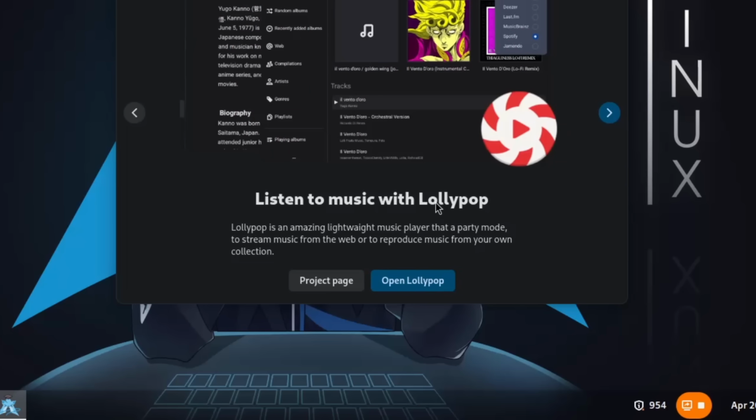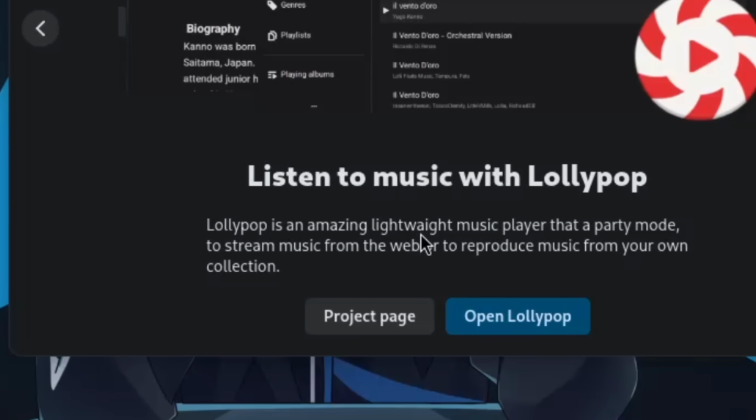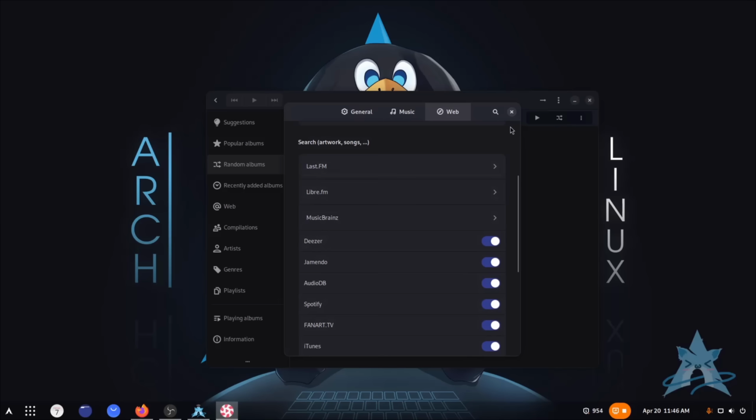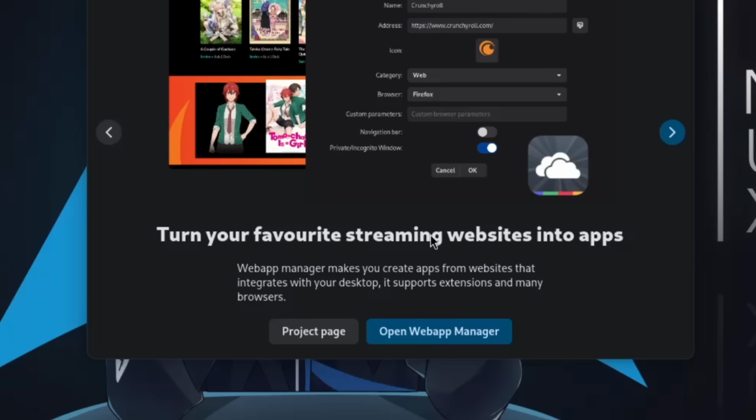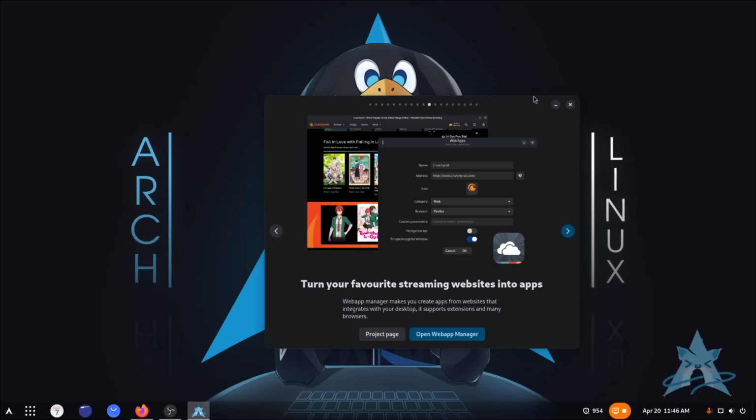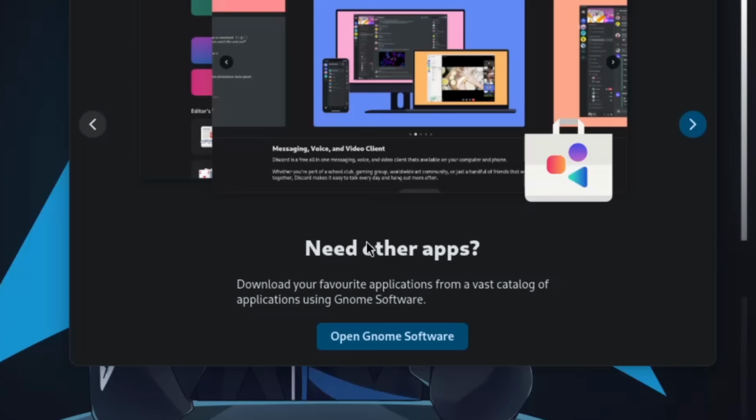Listen to music with Lollipop. Lollipop is an amazing what? This is a typo? Light white? Really interesting language. Yeah, I'm pretty sure I'll get copyrighted if I play music, so we're not going to be covering this. Turn your favorite streaming websites into apps. Oh, you can make web apps. You can also do that with Chromium browsers, but if you want to make a web app, this is pretty cool.